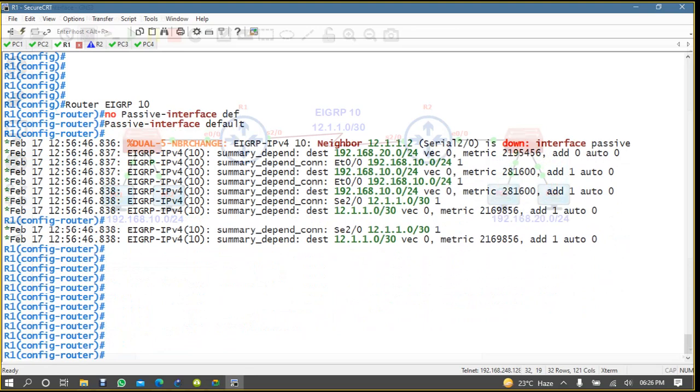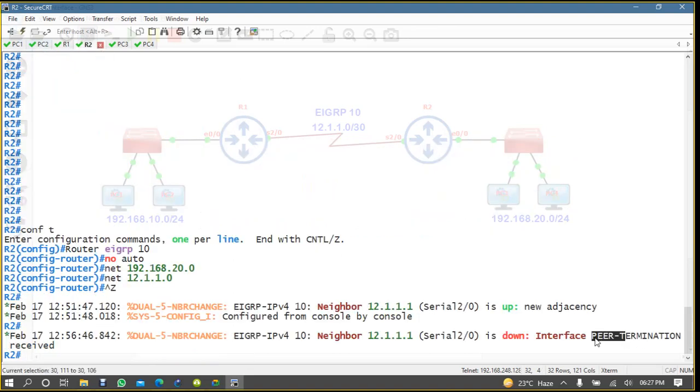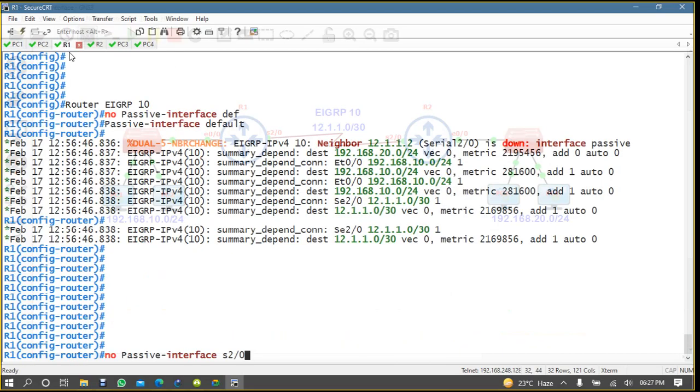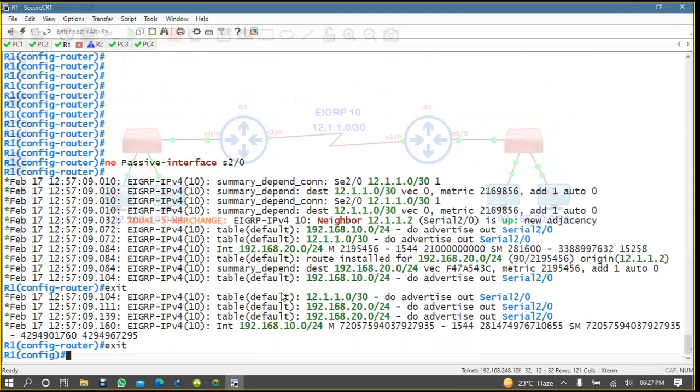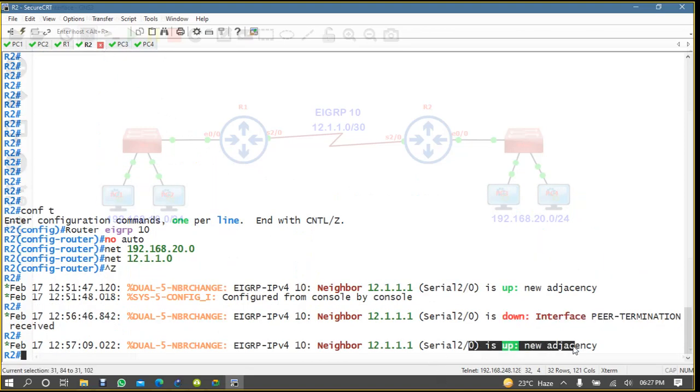Then I will write the command no passive interface towards the serial interface. Because if you see here, neighborship is down. But once you write here no passive interface serial this one and exit, you will see that the neighbor comes up. Yes, now it is coming with the adjacency.